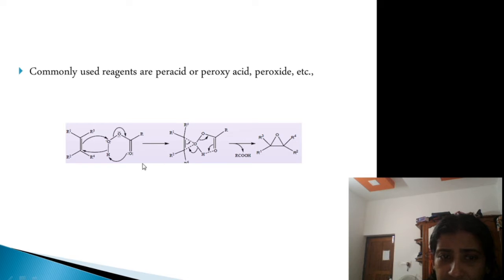Like this, the addition is taking place in a syn manner. This is called epoxidation, that is syn epoxidation.